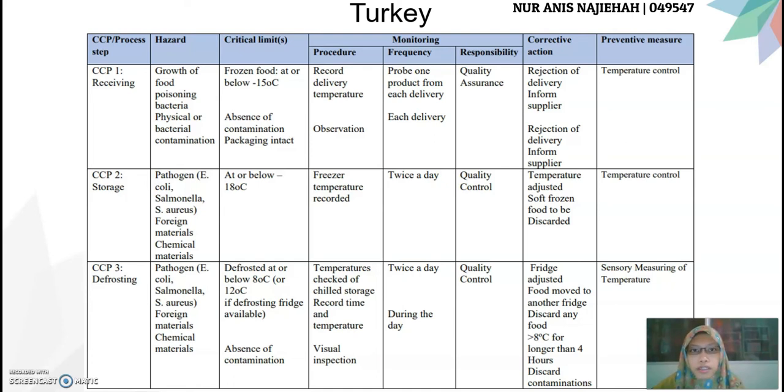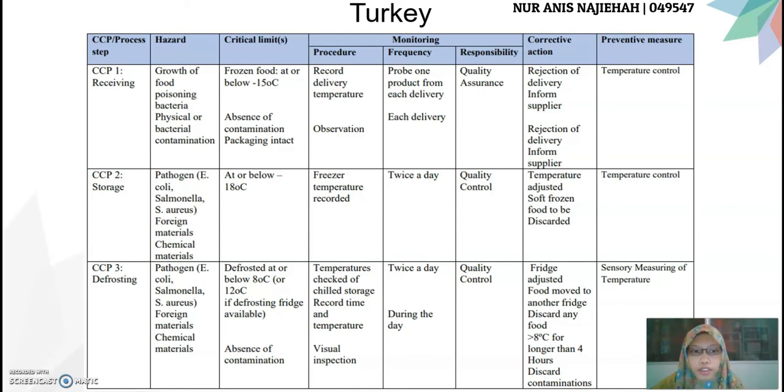For storage, the turkey should be at or below minus 18 degrees Celsius. The monitoring procedure: freezer temperature is recorded. It should be done twice a day by the quality control. If there is anything wrong with the storage, the temperature is adjusted or the soft frozen food is going to be discarded. Make sure the temperature is controlled too.